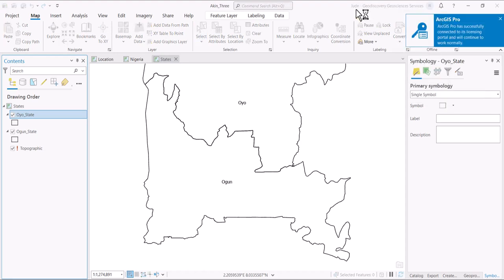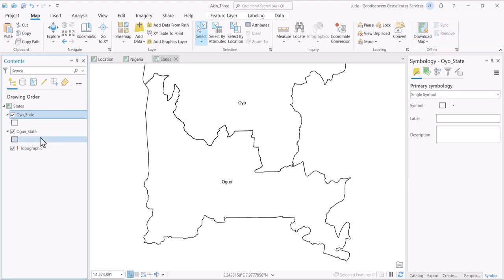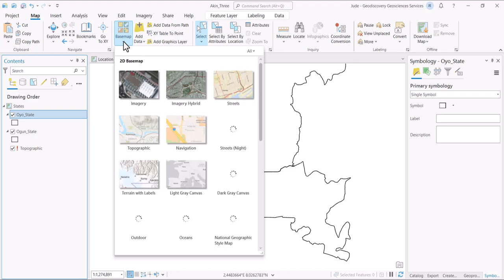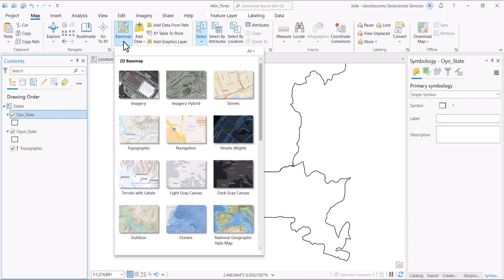Okay, I'm back. My internet connection got bad. I mean, you need to be on the internet to actually do this. So I'm going to change my base map. I'm having a challenge here. A bee wants to sting me.